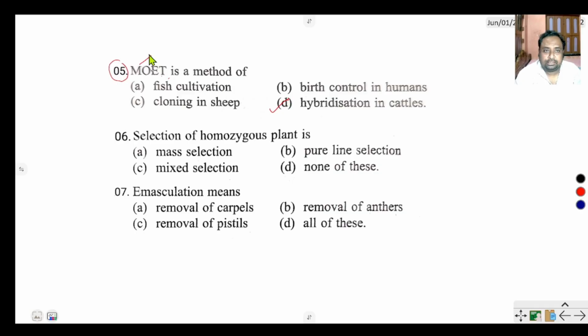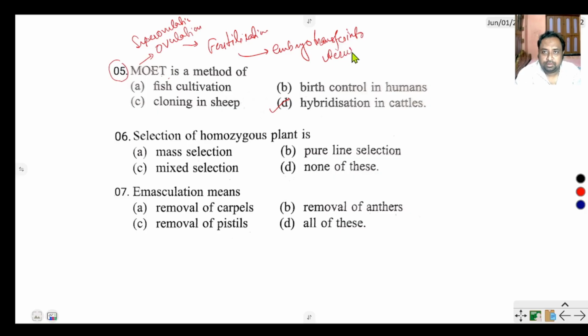In this process, first superovulation is done, then fertilization, then the embryo is transferred into the uterus, okay? Then the pregnancy period occurs.